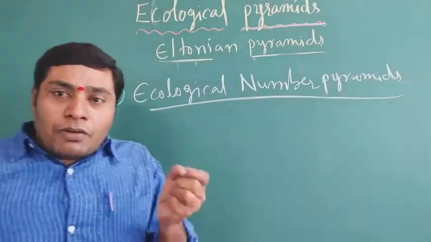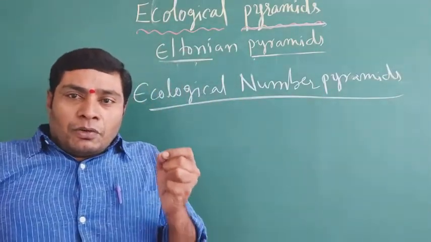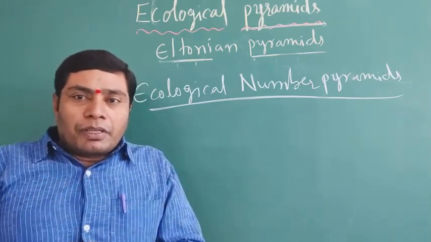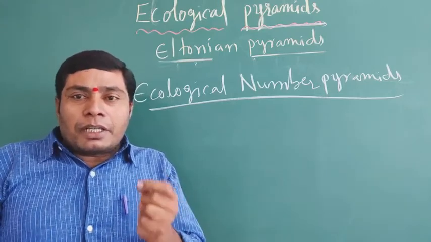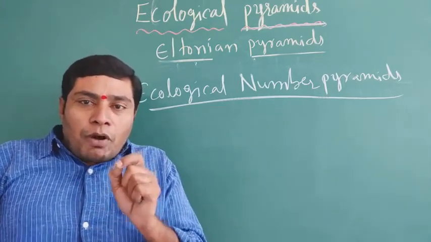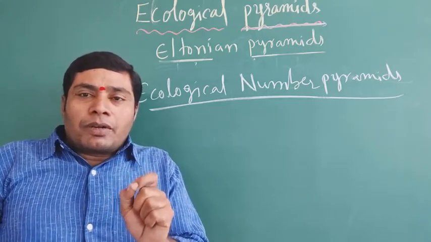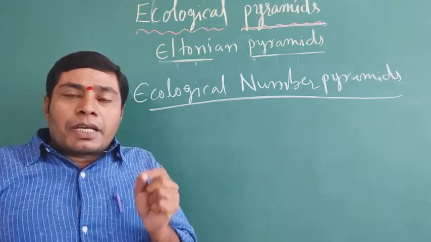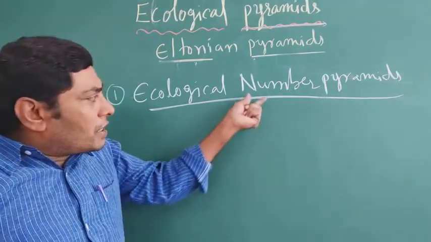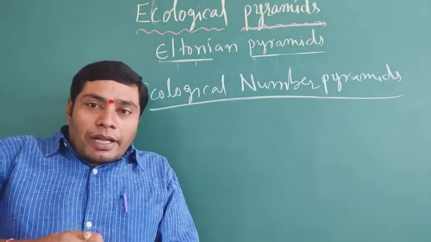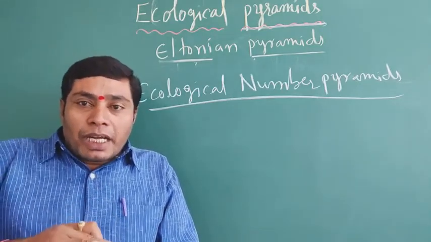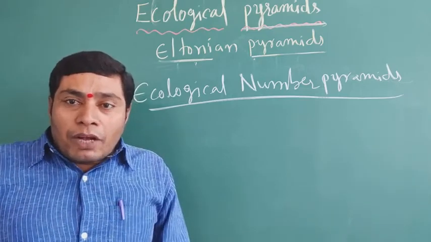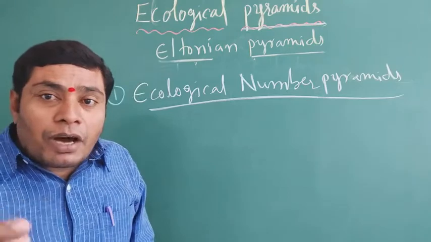In an ecosystem, the trophic levels will be there. Already we know from the previous session that there are four trophic levels. The base trophic level is known as the primary producers, and the second trophic level is known as the primary consumers. So what is the number of organisms at each trophic level in an ecosystem?